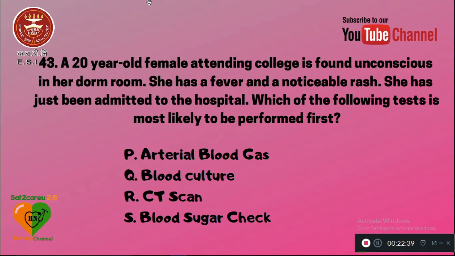43. A 20-year-old female attending college is found unconscious in her bed in her dormitory. She has a fever and a noticeable rash. She has just been admitted to the hospital. Which of the following tests is most likely to be performed first? P is arterial blood gas, Q is blood culture or CT scan, and S is blood sugar check. So the right answer will be the blood culture, done immediately to check for any infection and to detect the cause of fever.